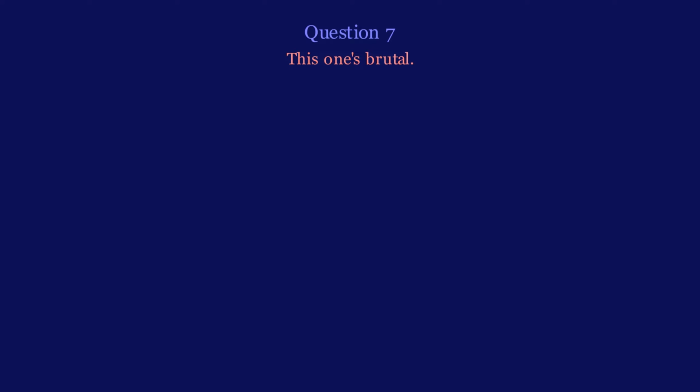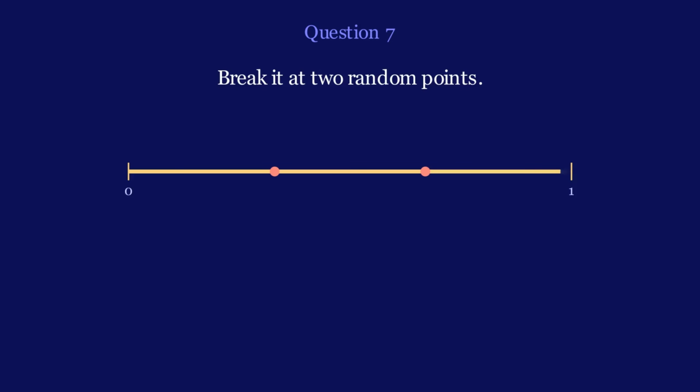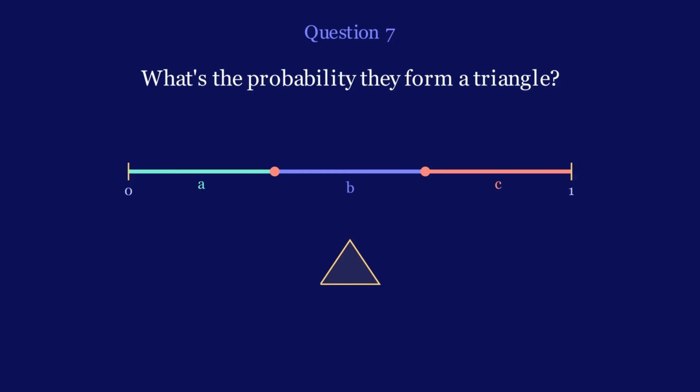Alright, question 7. This one's brutal. You take a stick of length 1 and break it at 2 random points. Now you have 3 pieces. What's the probability that those 3 pieces can form a triangle?